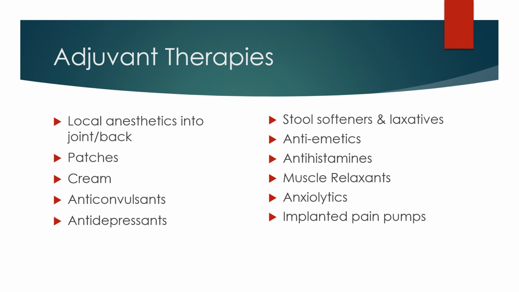Some people with chronic pain or emotionally increased pain may benefit from antidepressants or anxiolytics to help treat the emotional aspect of the pain as well as the nerve-related aspect of pain. We can also use muscle relaxers to help muscle-related pain, which we're going to discuss more in the next slide. Or in people with really bad chronic pain like cancer pain, providers can insert an implanted pain pump to continuously deliver pain medications inside the body.